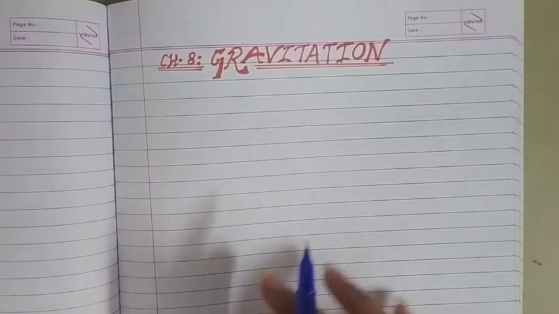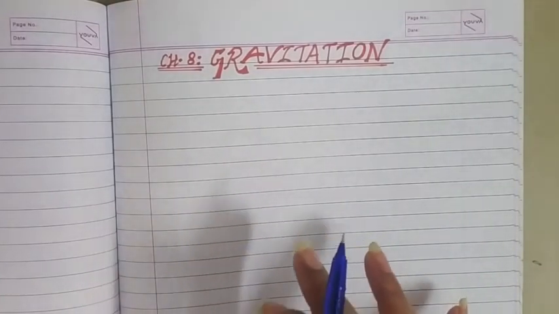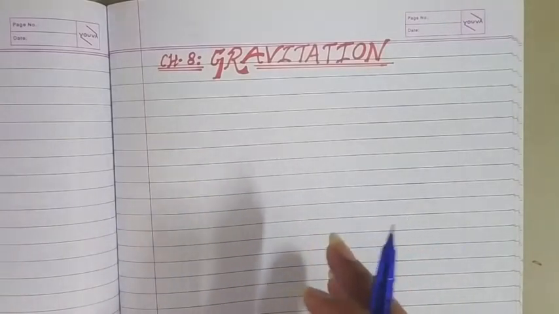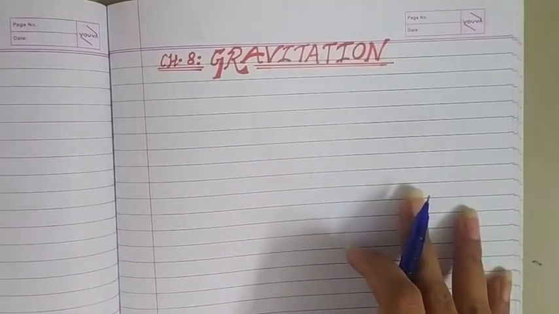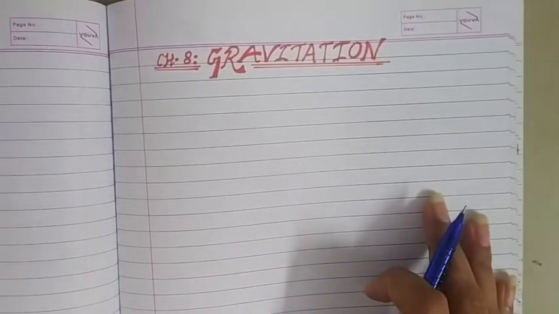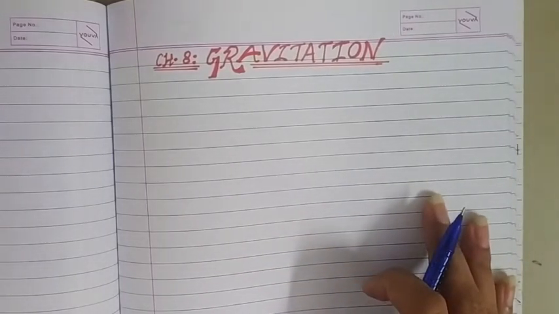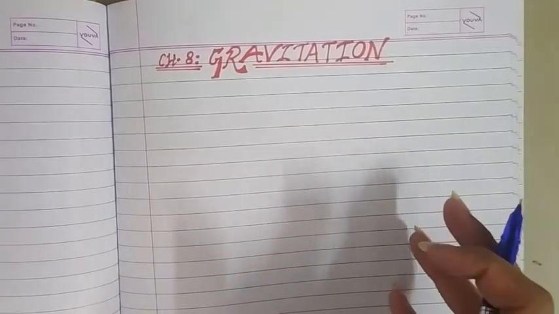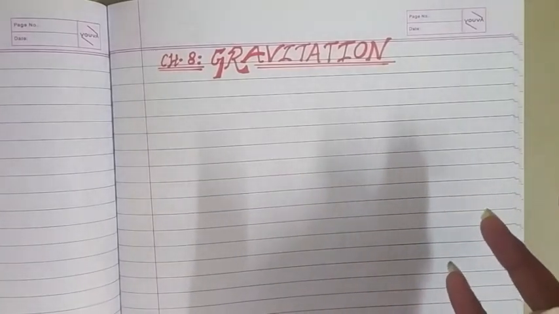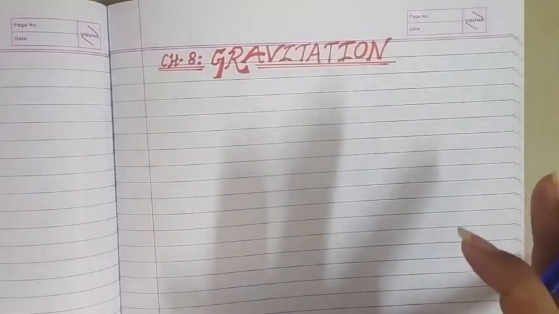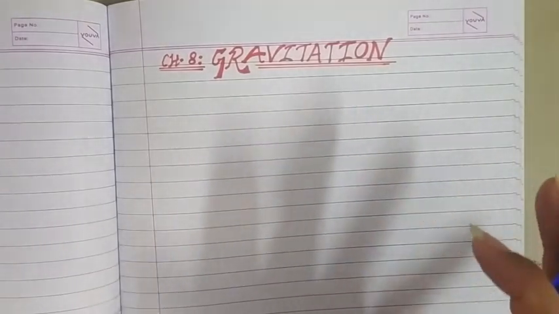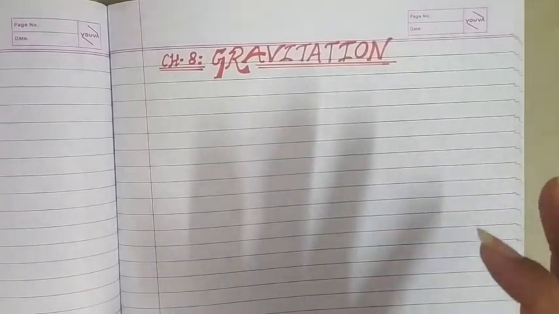Basically in this chapter we will be studying about the gravitational force that earth exerts on other objects, or we can call it gravity. So first, start with the term gravitation only. Gravitation is the force of attraction between any two objects in this universe. It's not necessary that one of the objects is earth. So gravitation is the force of attraction that acts between any two objects in the universe.